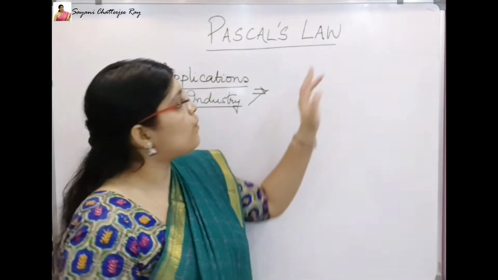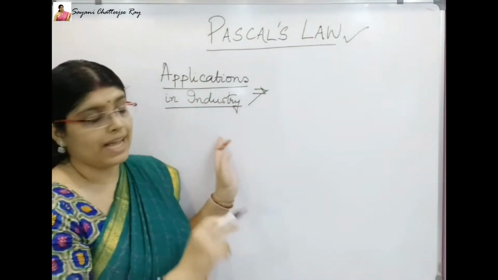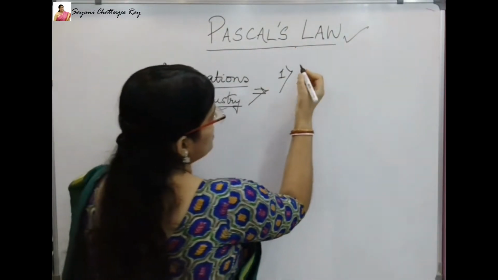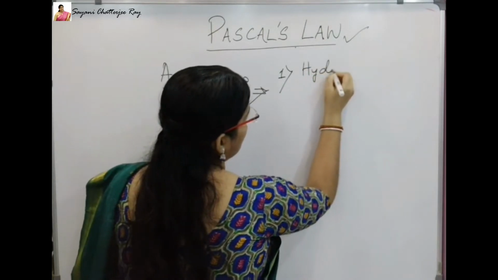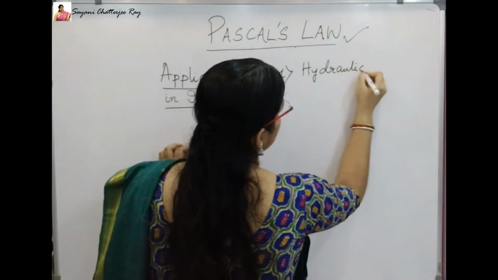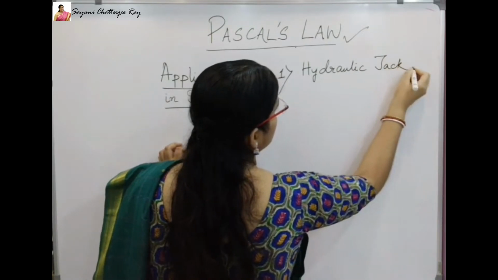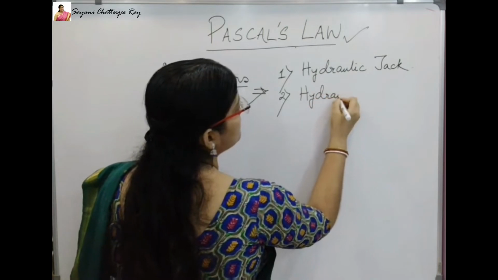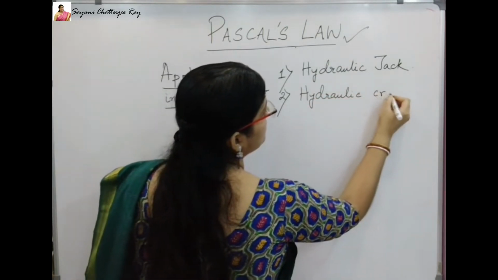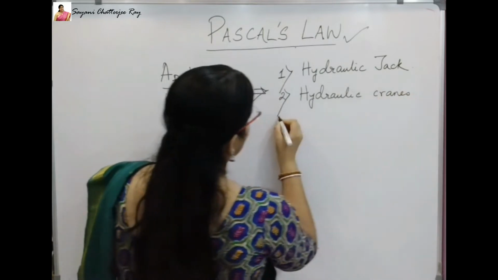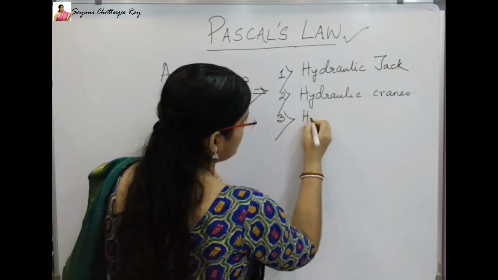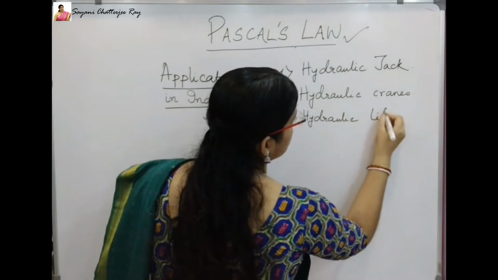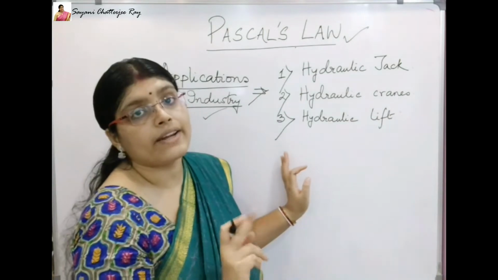Now we will see where this Pascal's law is actually applied in industry. First of all, this Pascal's law is used in hydraulic jack, second, hydraulic crane, third, hydraulic lift, and fourthly, hydraulic press.